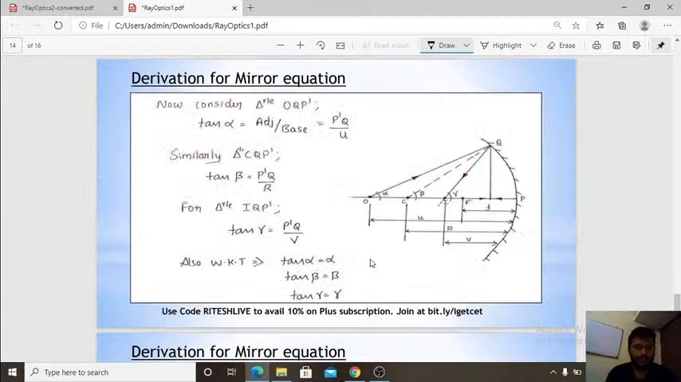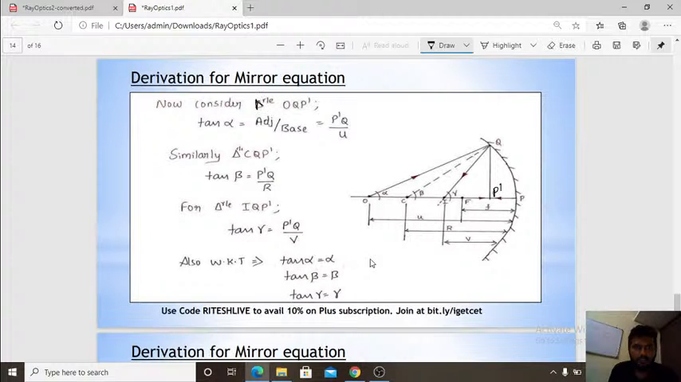Then now I have considered a triangle OQP dash, right angle triangle. This is opposite divided by adjacent, tan theta. So P dash Q divided by U. Similarly, for another right angle triangle, from here to here to here, I have gone through that. Then tan beta is equal to P dash Q divided by R, right?